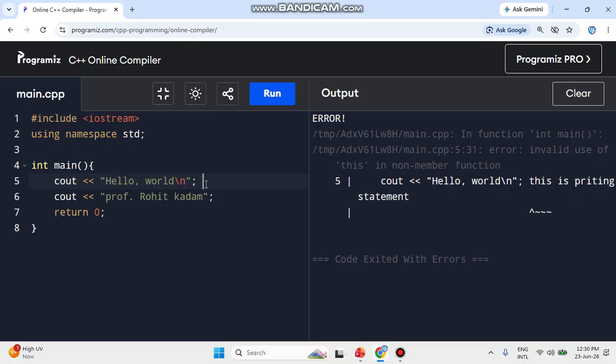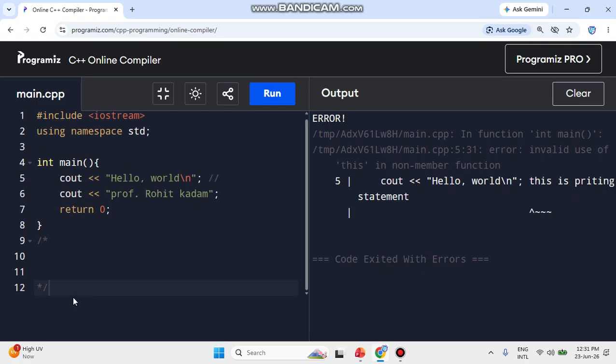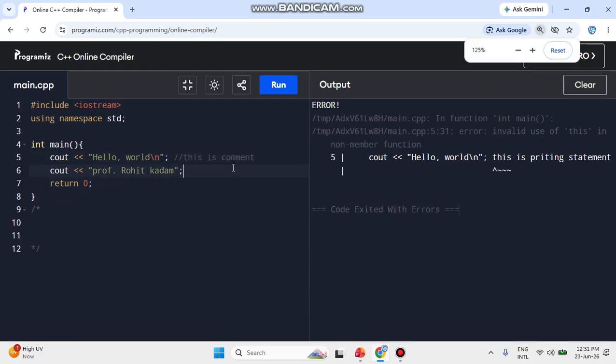Suppose I'm using a printing statement here. I can write two types of comment. One is a single line comment, let me show you. A double slash denotes a single line comment, and the other is slash, star, and then star, slash, which is a multiple line comment, so inside you can write a lot of lines. Suppose I write here, this is a single line comment. You can check, I'm writing, this is a comment.